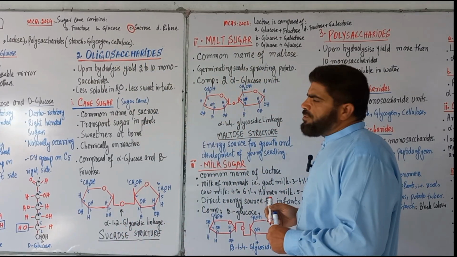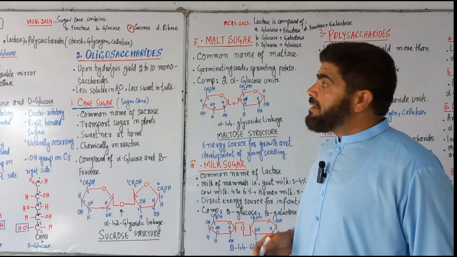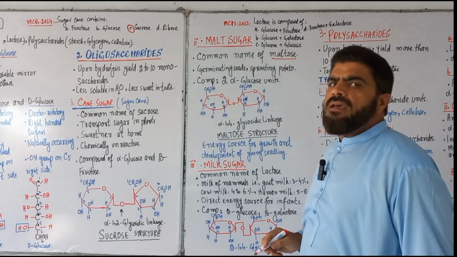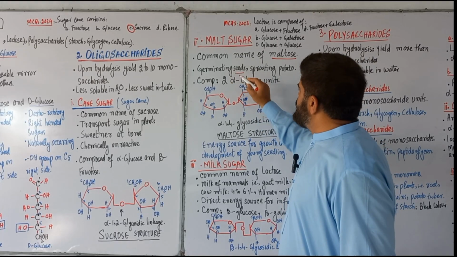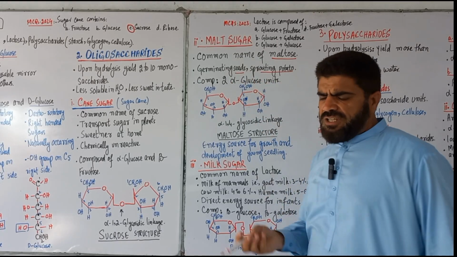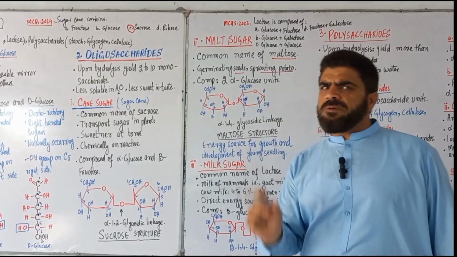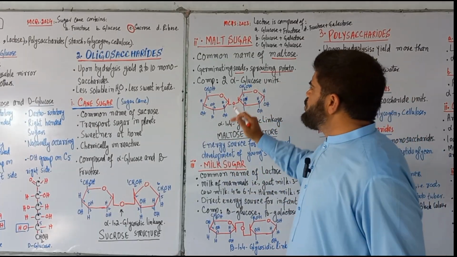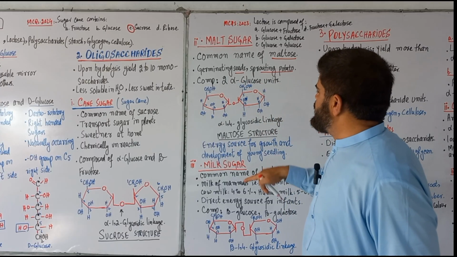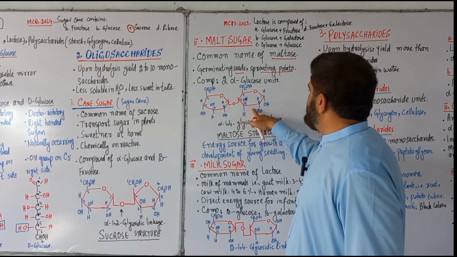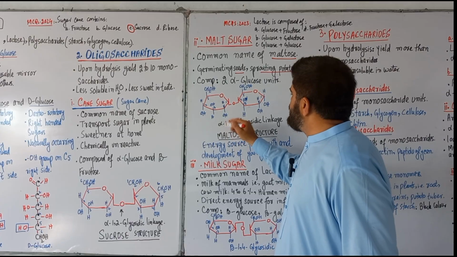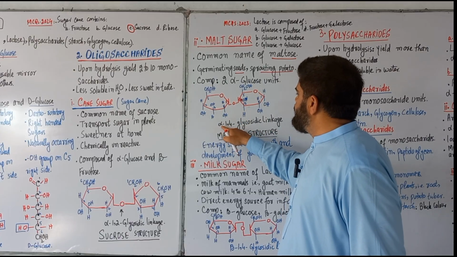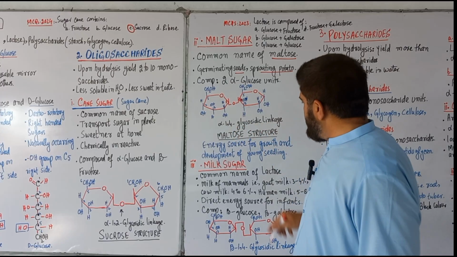The next example of oligosaccharides is malt sugar, whose common name is maltose. Maltose is found in germinating seeds and sprouting potato, where starch is converted to maltose. Maltose consists of two alpha glucose units joined by a glycosidic bond between carbon number 1 and carbon number 4, an alpha 1,4 glycosidic linkage.